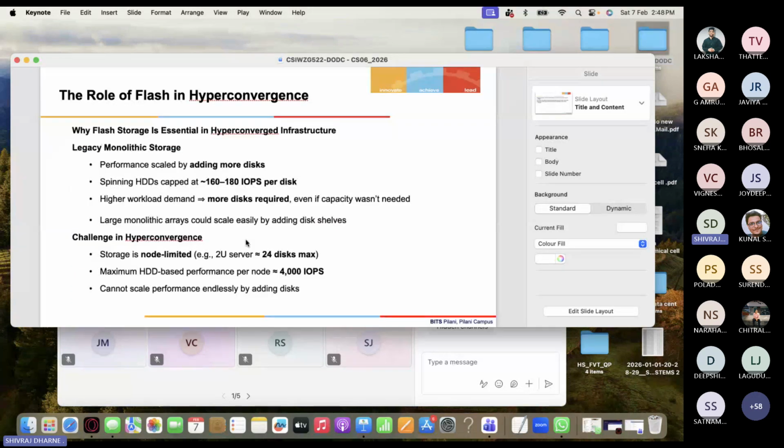Okay. So why is flash storage essential? Because of latency, we said less, right? In the monolithic storage, definitely legacy storage will have a lot of latency. You can see IOPS are very small, but when you go with flash based, I just gave you the numbers, right? So please remember, and maybe I will put it in one of the presentations. The hard disk drive IOPS is 100 to 200 IOPS. In SATA SSD, it is 50,000 to 100,000 IOPS, and non-volatile memory, that is flash, 500,000 plus IOPS is possible. So those numbers you can remember.